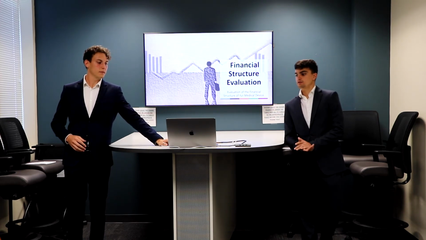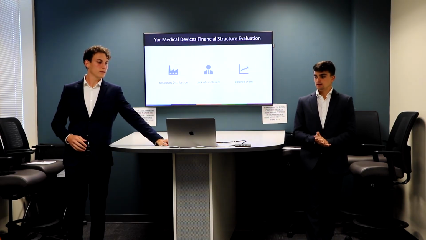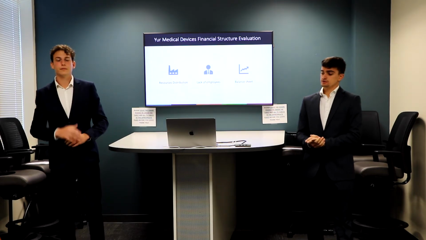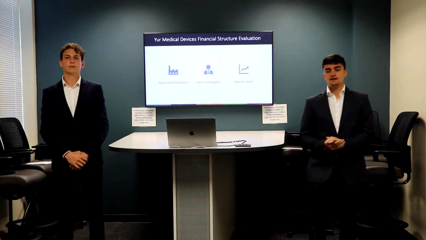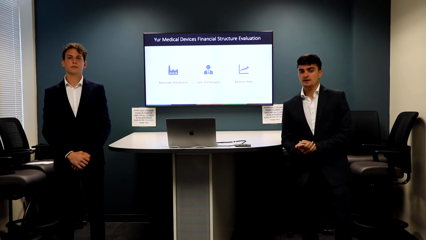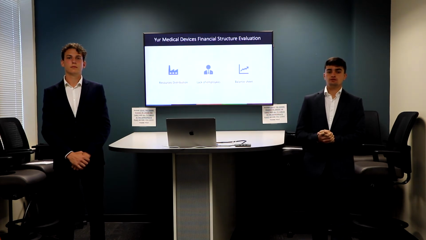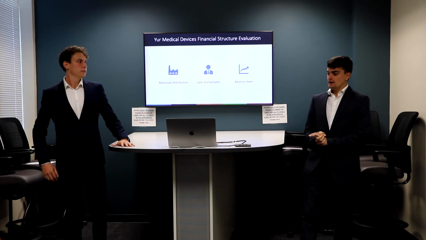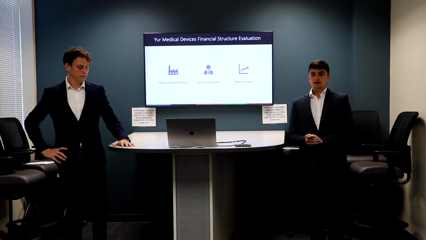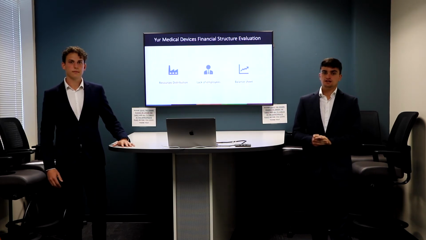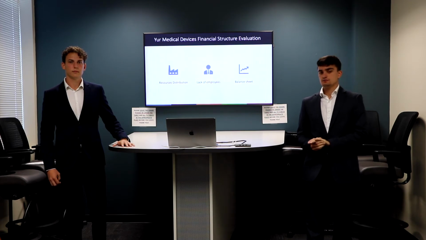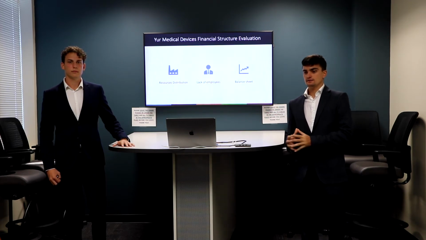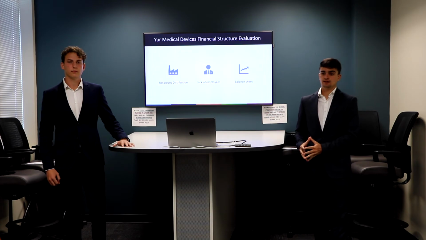Now we're going to continue with the financial structure. First, we have a resource distribution. After a report of the FDA in 2018, the company decided to put more resources into their ankle prostheses. With that, the ankle prosthesis is 65% of the company's revenue. That's why it was so important to make this distribution on that part of the company.